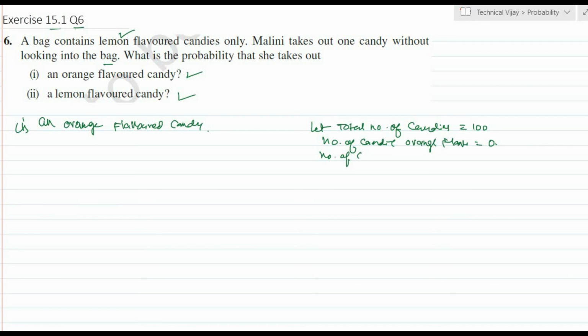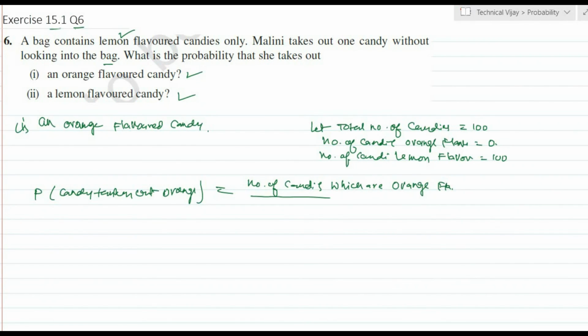And the number of lemon flavored candies is equal to 100, as he has mentioned. Now the probability of a candy taken out being orange is equal to the number of candies which are orange divided by the total number of candies. Substituting, the number of orange flavored candies is 0, so this is 0 by 100.